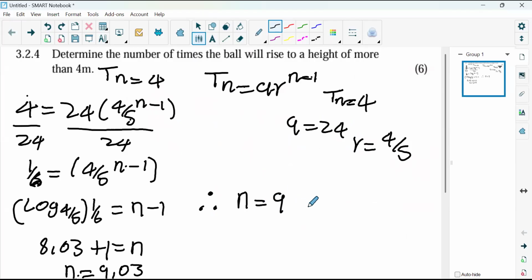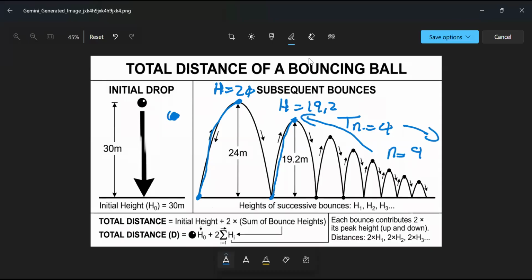Now, when we go to this direction here, we're going to have something which is less than 4 meters. But when we go into the other direction, on the diagram, we're going to have heights greater than 4 meters. So after the 9,03, we can either go to 10 or go to 9. Where are we supposed to go? The 9 is giving us heights greater than 4 meters, because if you move in this direction it keeps on climbing, but in this direction it keeps on going down. So the height is less than 4 meters.